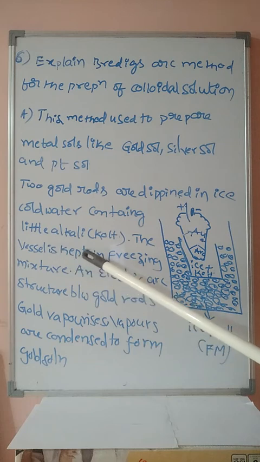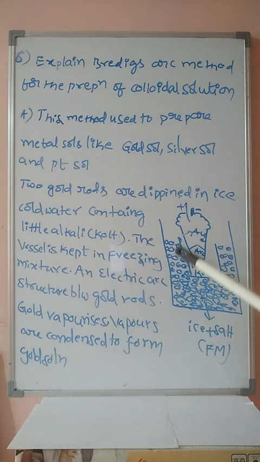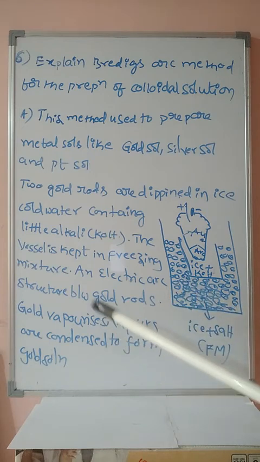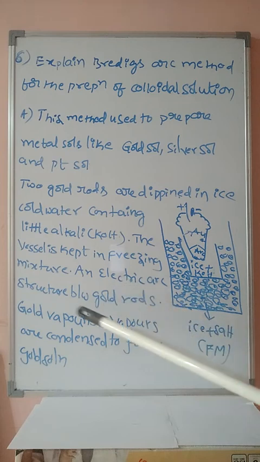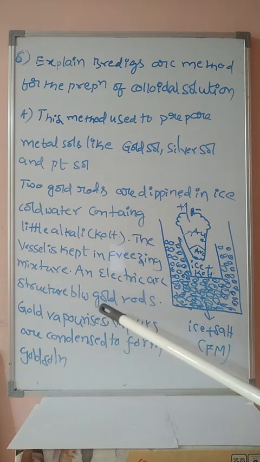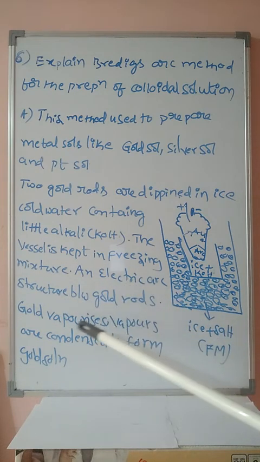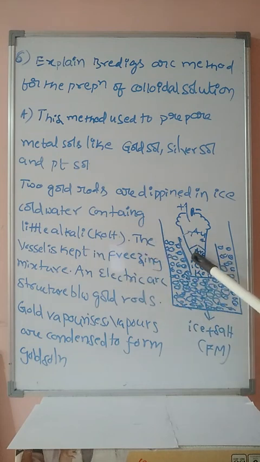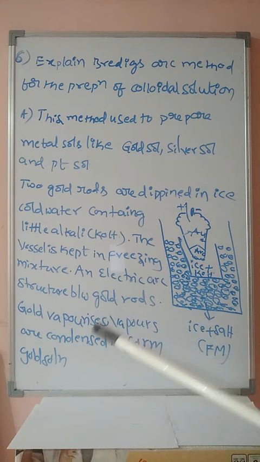The vessel is kept in the freezing mixture. This vessel is kept in the freezing mixture containing a mixture of ice and salt, which is known as freezing mixture. An electric arc is struck between these 2 gold rods. Then what happens?